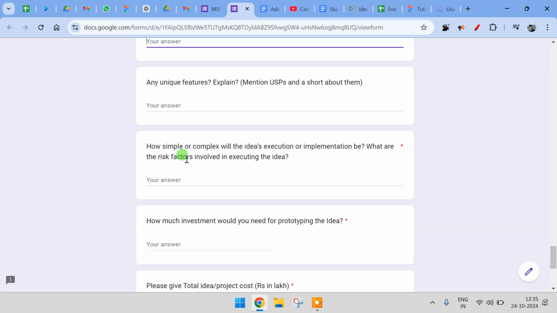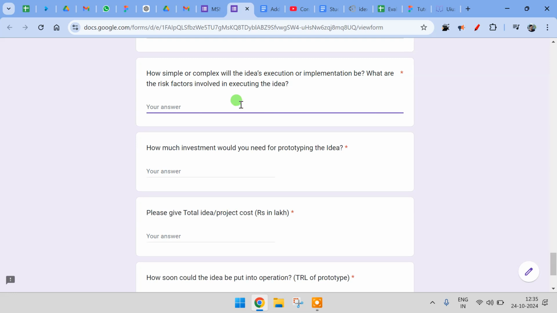What are the risk factors involved in executing the idea? So if you have an idea which involves a few risks, maybe if you are working on some space related, rocket related project, then there are different factors and risks to execute them. You'll need a lot of government support and agencies to do all this. Then it is a complex idea. If it is a simple idea, you can write it is a simple idea. In the case of this water filter, the example which we have been taking till now, it is a simple idea, it is not having any risk factor and it can be executed easily.